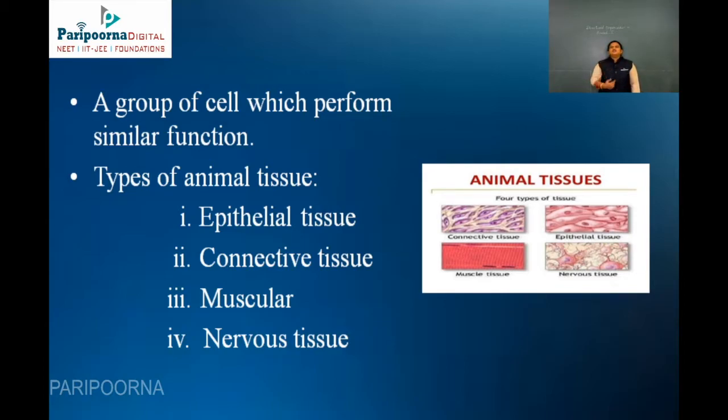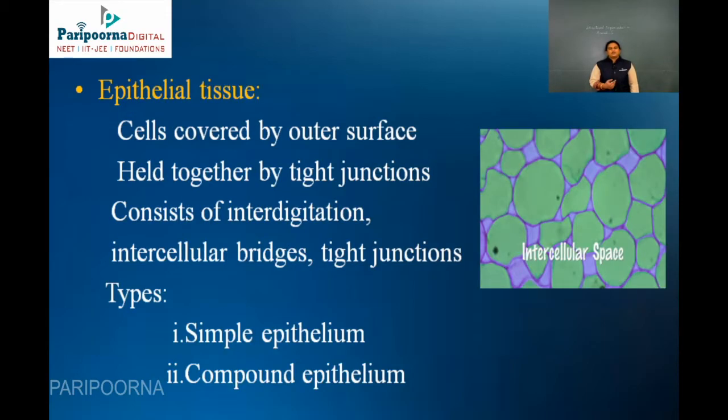The image given there shows the 4 types of animal tissue based upon structure, starting with connective tissue, then epithelial tissue, muscular tissue, and ending with nervous tissue. We are going to see each in detail.